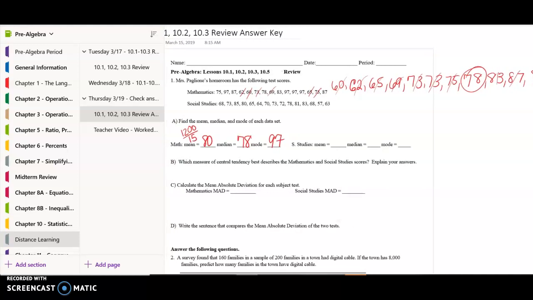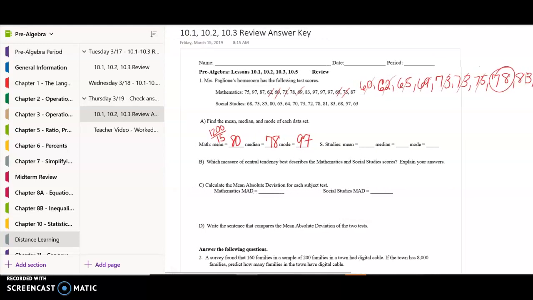Okay, so we're going to do the same thing for social studies. Again, you can definitely skip through this as I organize the data. All right, and I figured out the missing score here. I had missed a 68, so I added that back in, but that's why you always want to count your data, because I actually missed that. Sometimes if you count your data, you will realize your mistake before it ruins your whole problem.